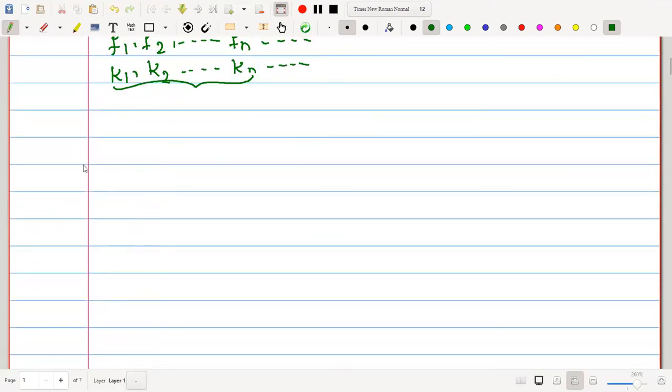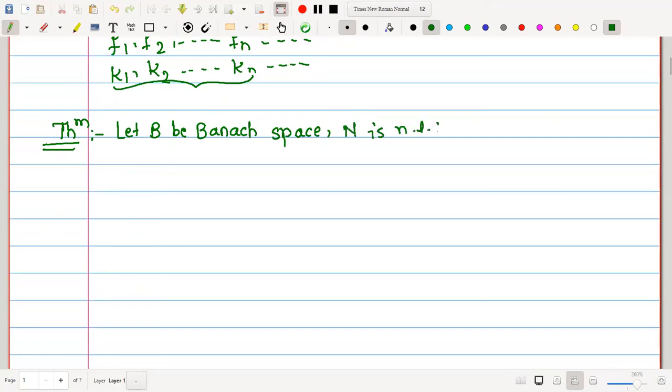Let us go to today's statement of the theorem. We'll write the statement first and then we'll try to understand it. The statement says: let B be a Banach space and N be any normed linear space.